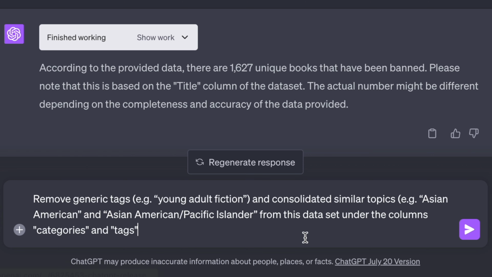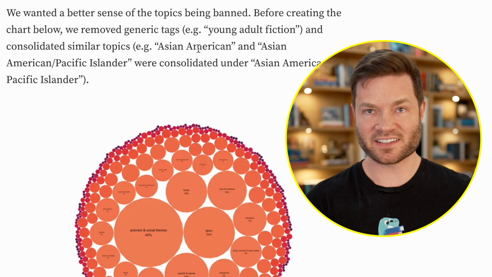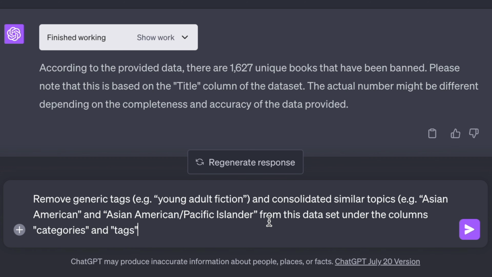Let's just dump it all in, see if it can handle it. It'd be so cool if it could. Okay, so I just said remove and then the exact same thing that he did. Generic tags with that exact example, consolidate similar topics, exact example. And then I just told it which columns. Like it might be able to figure it out, but I feel like this is a lot to ask of it. From this data set under the columns, categories, and tags. All right, I'm curious how this works out.